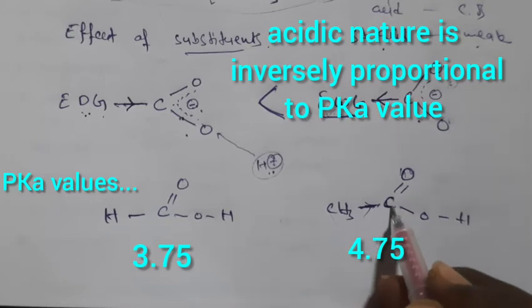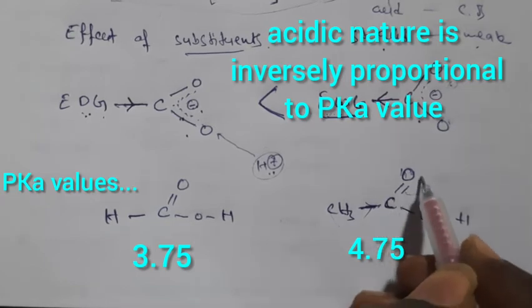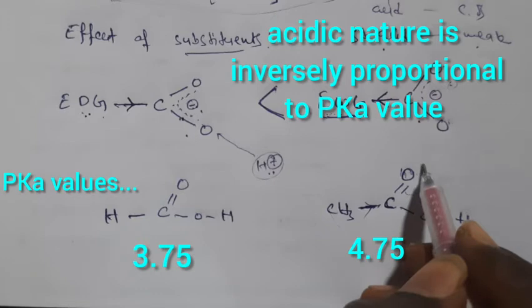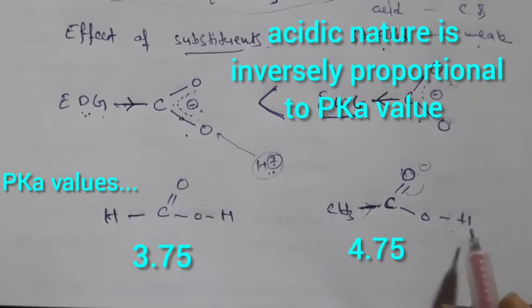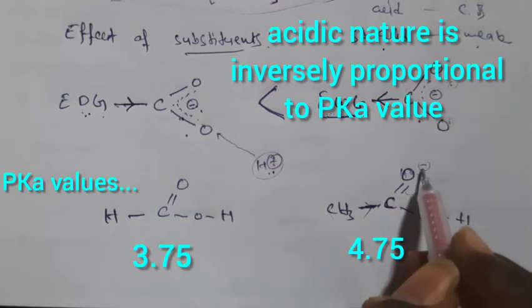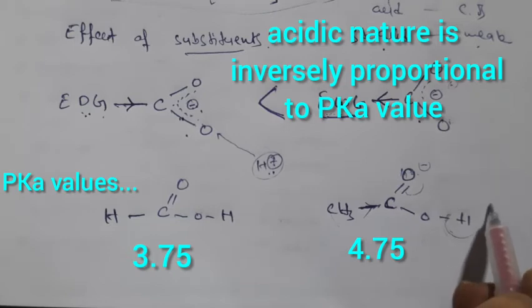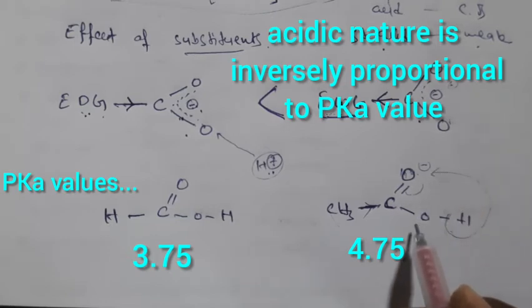So because of that, these pi electrons will go here, so here minus charge will be there. So if this hydrogen is eliminated as H plus, it again has minus charge to attract it. That means it comes back here, right?